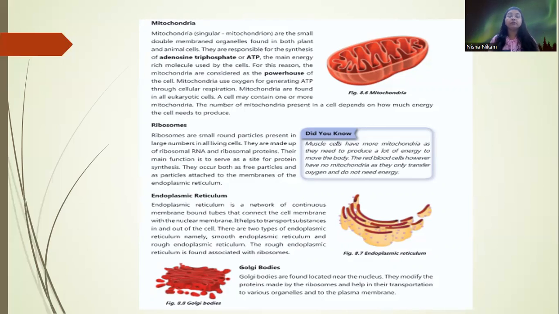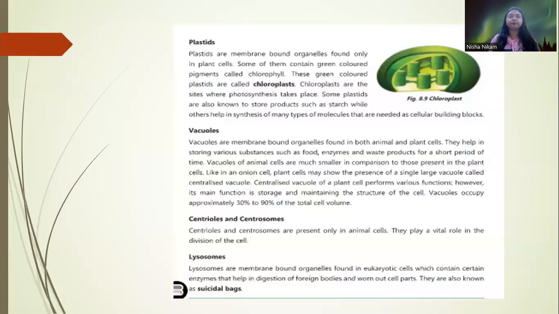Now Golgi bodies. Golgi bodies are located near the nucleus. They modify the proteins made by ribosomes and help in their transportation to various organelles and to the plasma membrane.